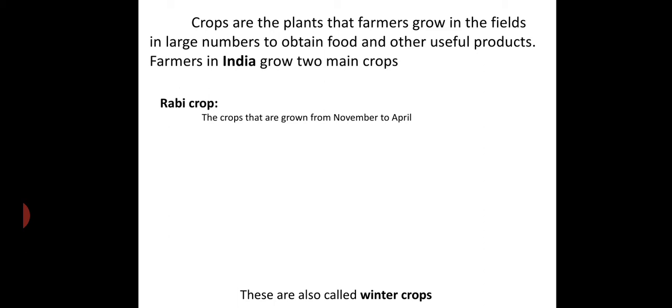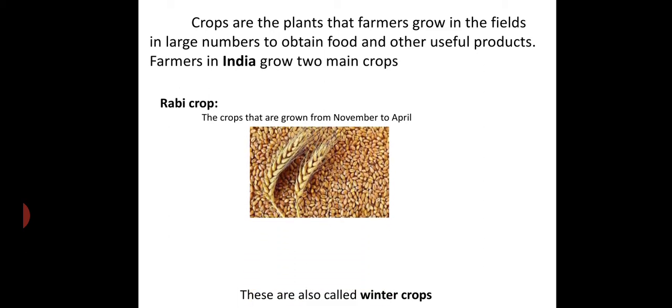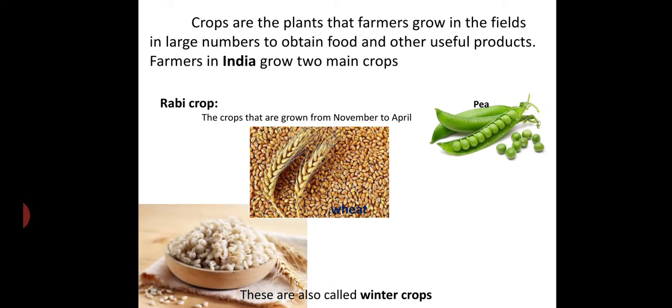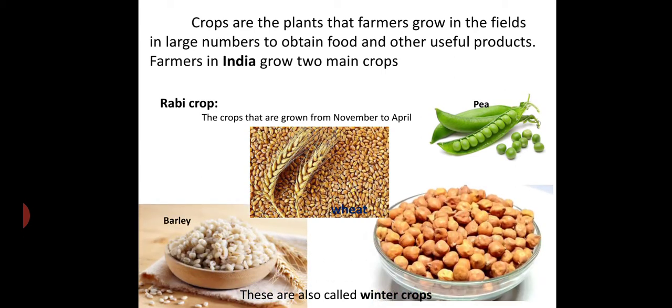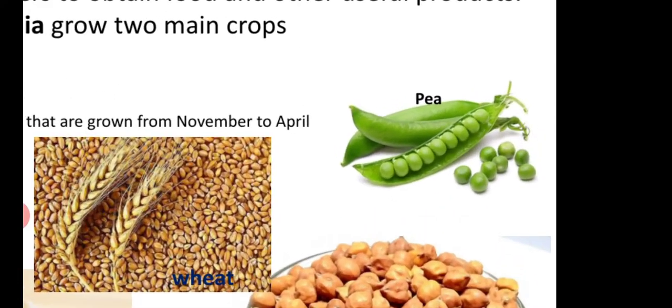Okay, the crops which are grown from November to April are considered as Rabi crops. You can see the wheat, pea, barley and grapes. These are the crops which we grow during November to April. Hence, these crops are called Rabi crops. And we know that in our country the winter season also starts from November. So these are also called Rabi crops.